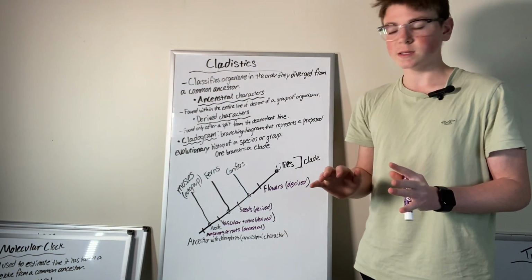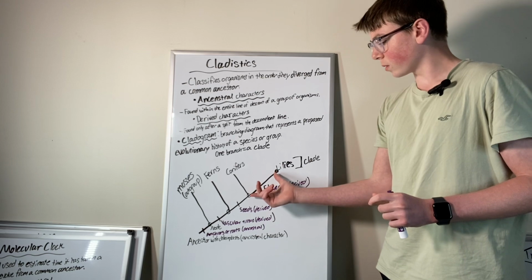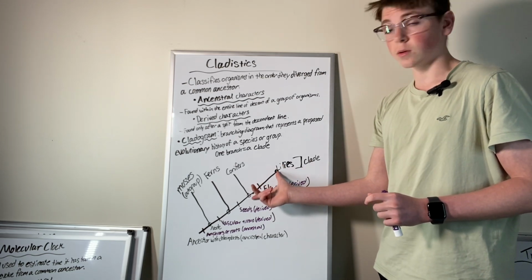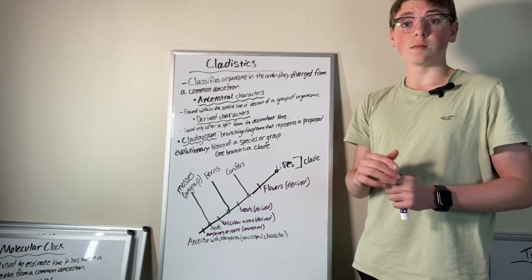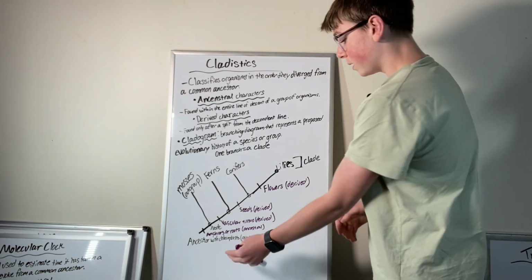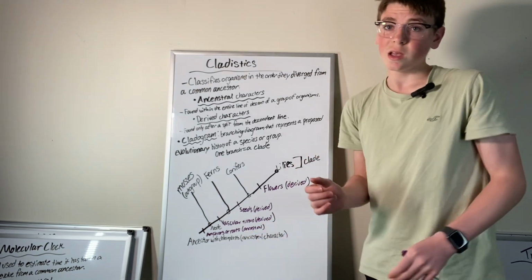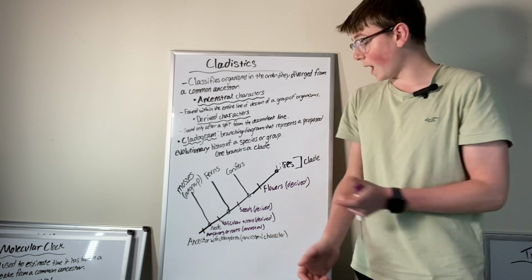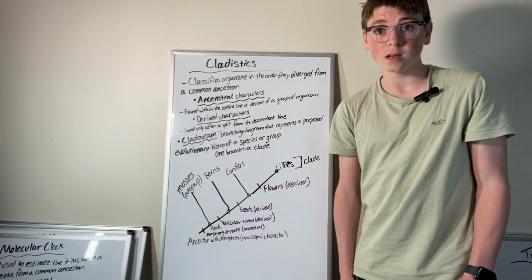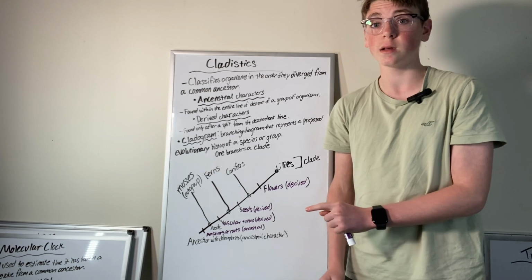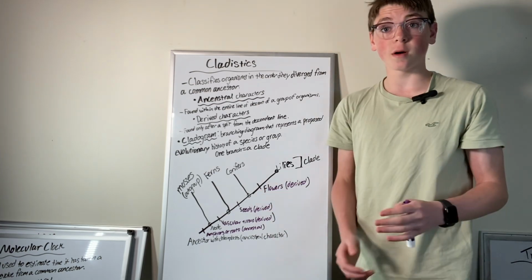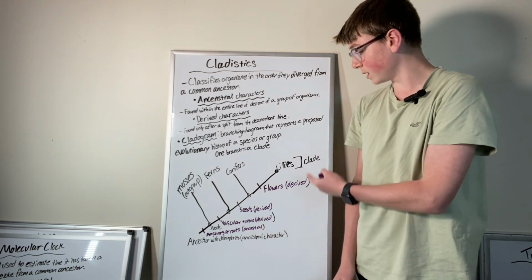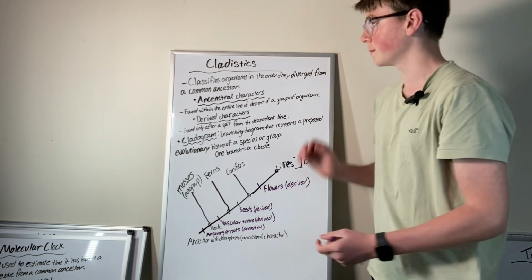And what I want you to get from this is that the organisms that are closest together, like these 2 are close together, are most closely related. Like this ancestor with chloroplasts and the lilies, they're not that related. I mean, they're related, but not as related as the conifers and the lilies. They're much more closely related because they share many more of the derived characteristics. The one thing that varies is that lilies have flowers and conifers do not.